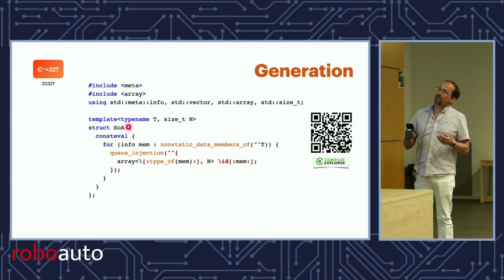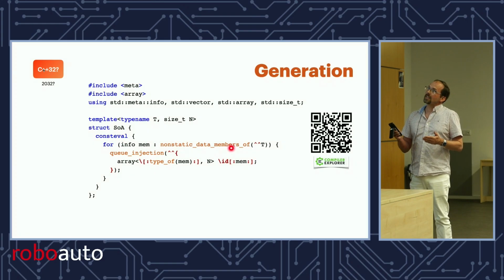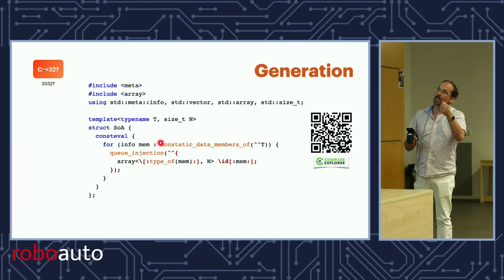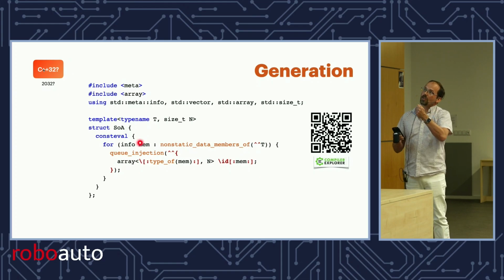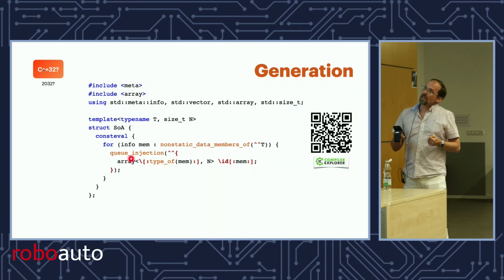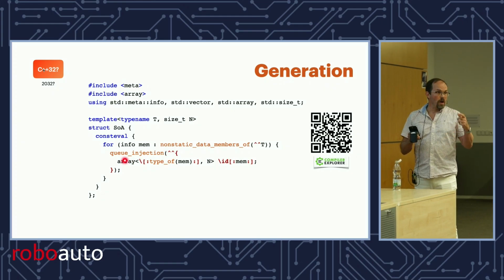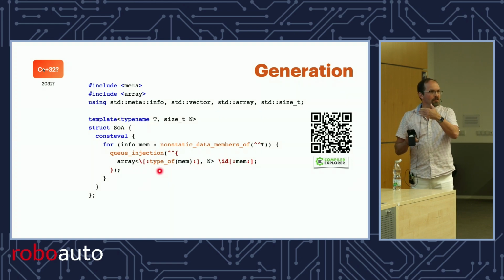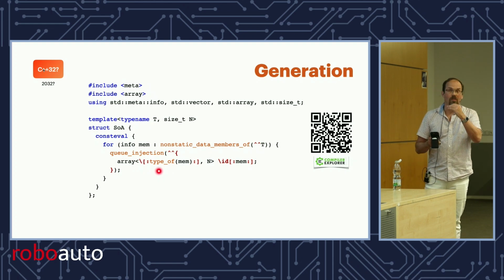So again, I have a template. I'll pass it a struct type. I have a constant val black, so I'm going to iterate over all the non-static data members of that struct. So now I'm having mem, which is one of those infos that represents the non-static data member. And I'm going to QInject these tokens, so array of, but now I need to create a type in there that's different for every token sequence.